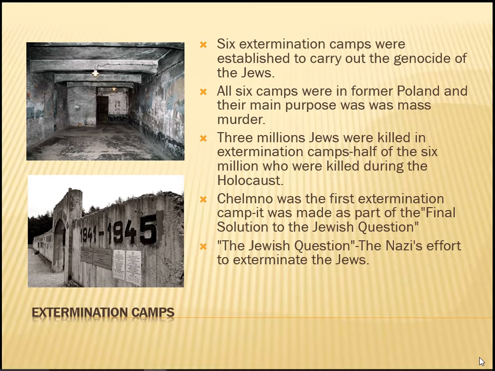Extermination camps were another type of camp the Nazis made. There were 6, and they were established to carry out the genocide, or the killing, of the Jews. All 6 camps were in former Poland, and their main purpose was mass murder. 3 million Jews were killed in extermination camps, which is half of the 6 million who were killed during the Holocaust. Chelmno was the first extermination camp, and it was made as part of the final solution to the Jewish question, which was the Nazis' effort to exterminate the Jews.